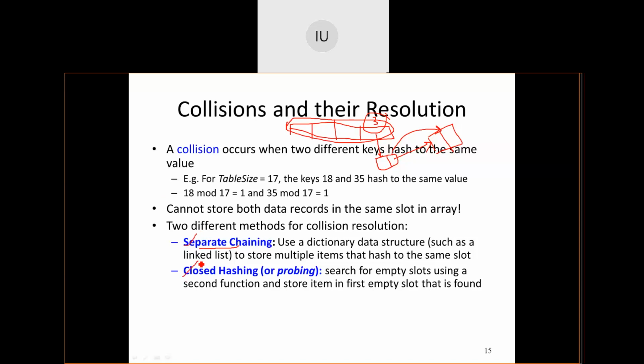Separate chaining I have talked about already. All the elements that are getting mapped to the same location are constructed with a singly linked list attached to that particular index. Every index is associated with a separate linked list. It is called separate chaining. Every index has a linked list associated. But again, it has a drawback. What is that?